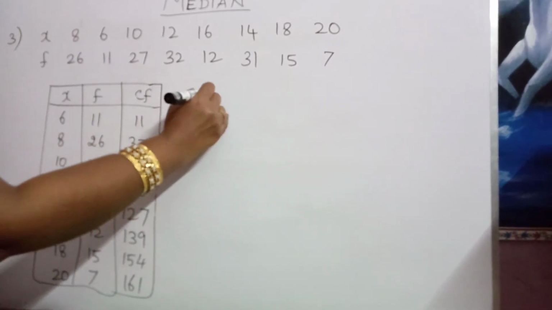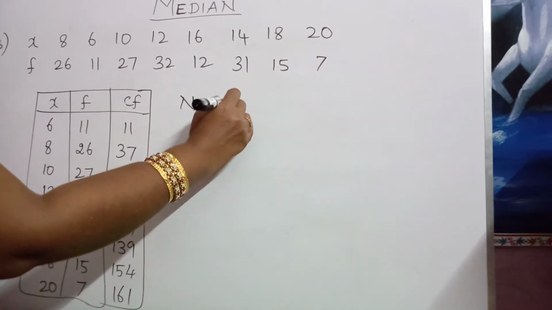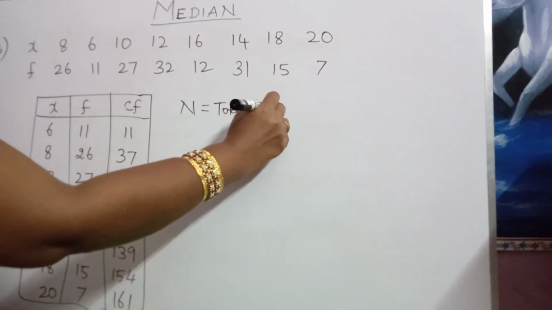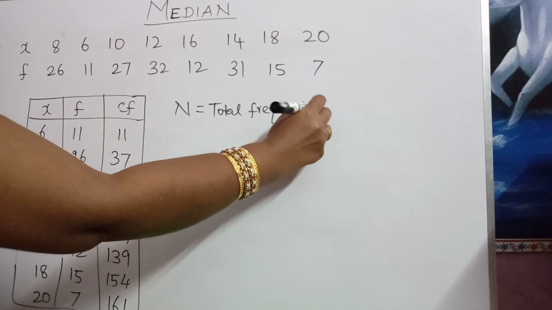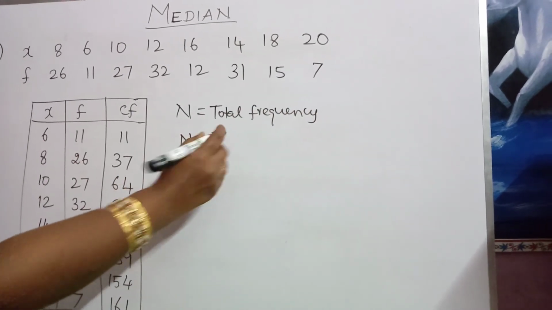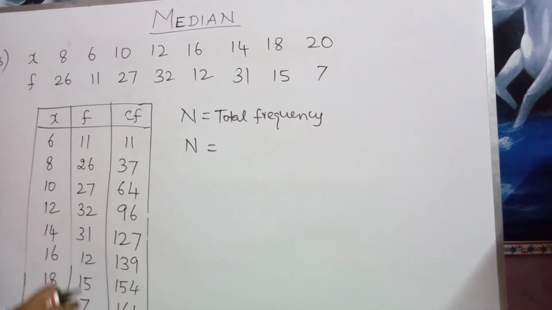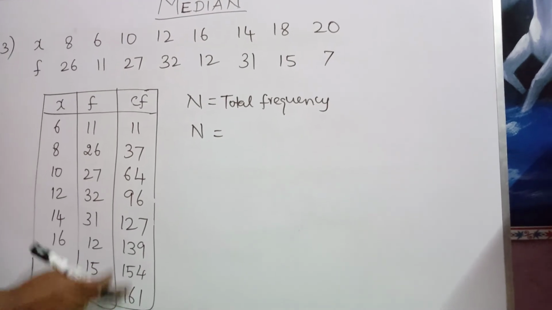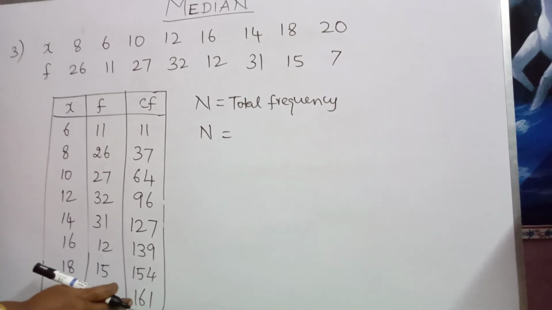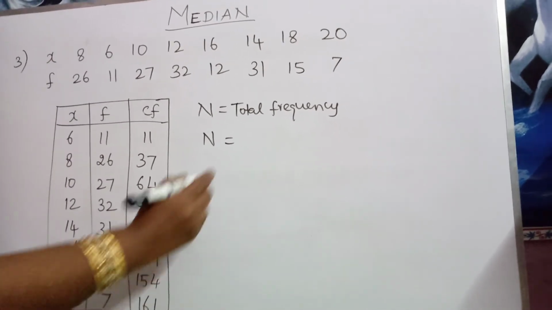First we are going to find n. N is nothing but the total frequency. Here, what is the total frequency? Adding the second column we will get 161. Here the CF for the last data is 161. This is our n. N is 161.